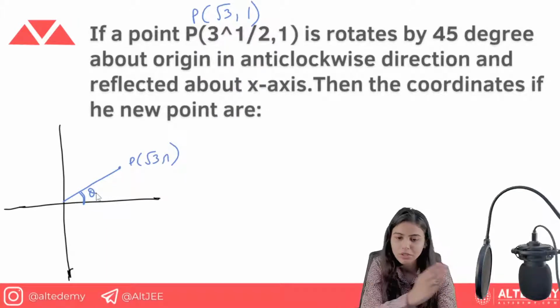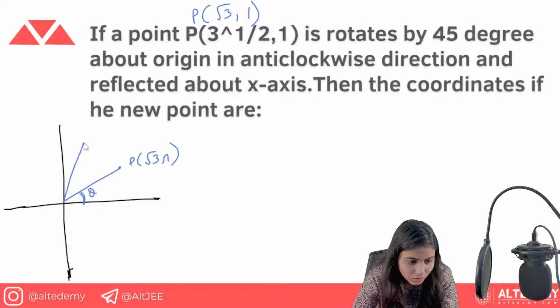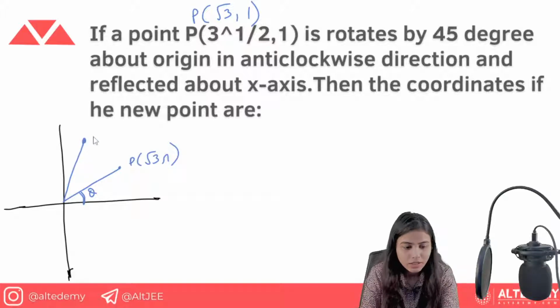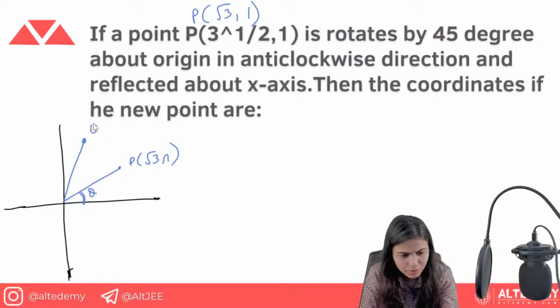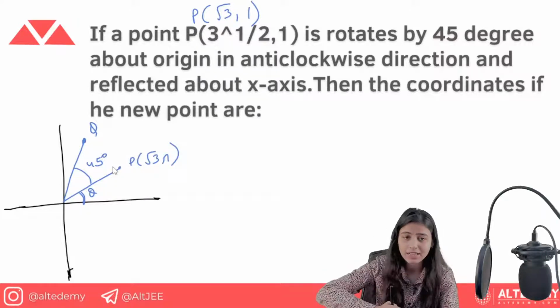This type. It is rotated by 45 degree, so this angle comes out to be, assuming this point as Q here, and this is the angle in between, that is 45 degree. It is rotated by 45 degree about origin in anti-clockwise direction, and is reflected about x-axis.